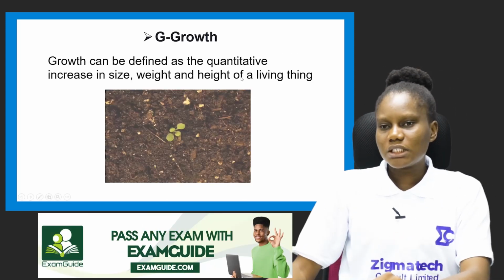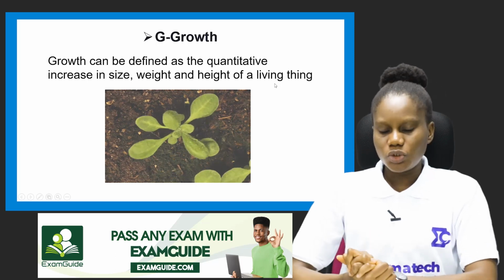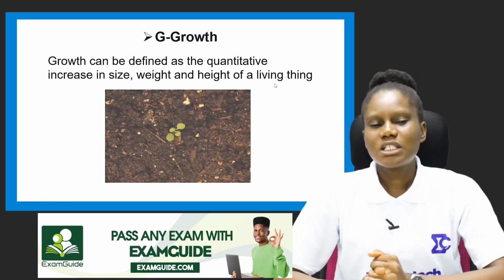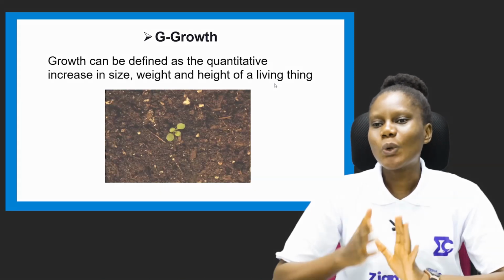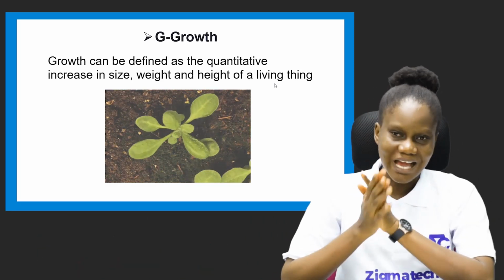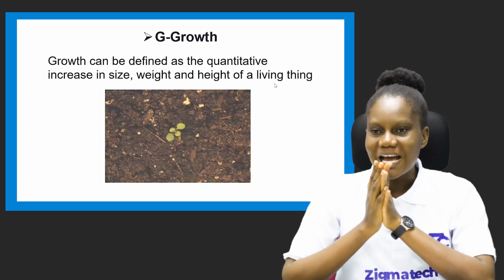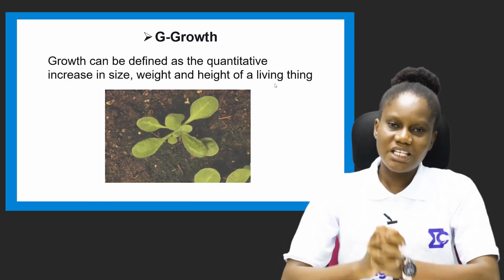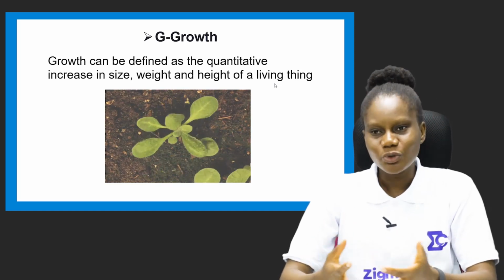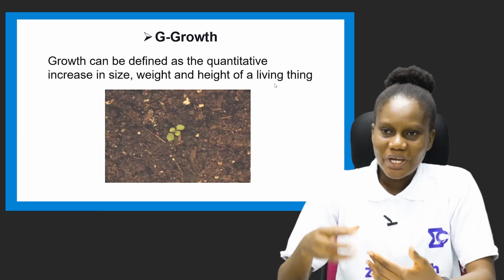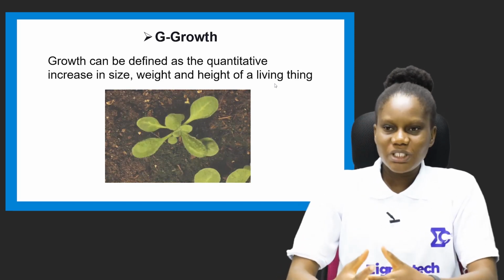So we're looking at the next letter, which is G. The next letter, G, stands for growth. Growth can be defined as the quantitative increase in size, weight, and height of a living thing. So it's visible in size, weight, and height of a living thing.